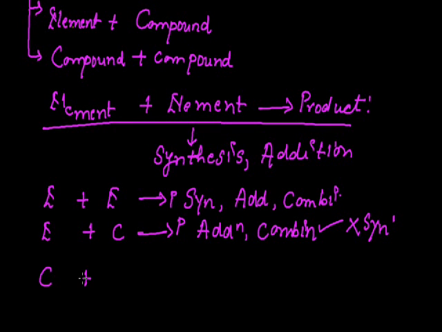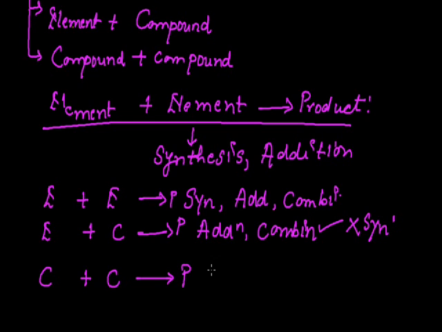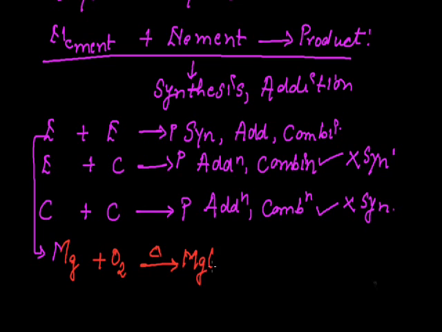When compound plus compound combine, in this case also it is forming a new product. This is also an addition reaction and it is also a combination reaction, but it cannot be a synthesis reaction. Let us take an example where element plus element combine: Mg plus O2, when heated, forms MgO.